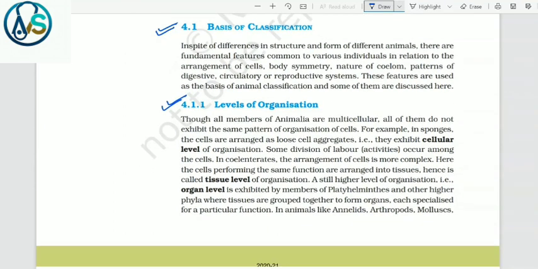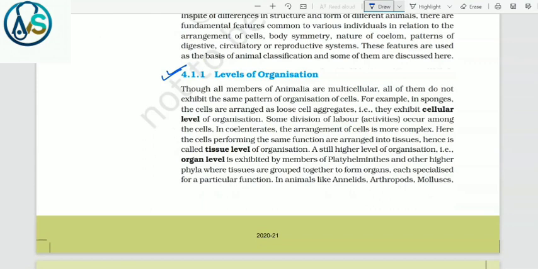4.1.1 Levels of organization. Though all members of Animalia are multicellular, all of them do not exhibit the same pattern of organization of cells. For example, in sponges, the cells are arranged as loose cell aggregates, that is, they exhibit cellular level of organization. Some division of labor, that is, activities, occur among the cells. In coelenterates, the arrangement of cells is more complex. Here, the cells performing the same function are arranged into tissues, hence it is called tissue level of organization.